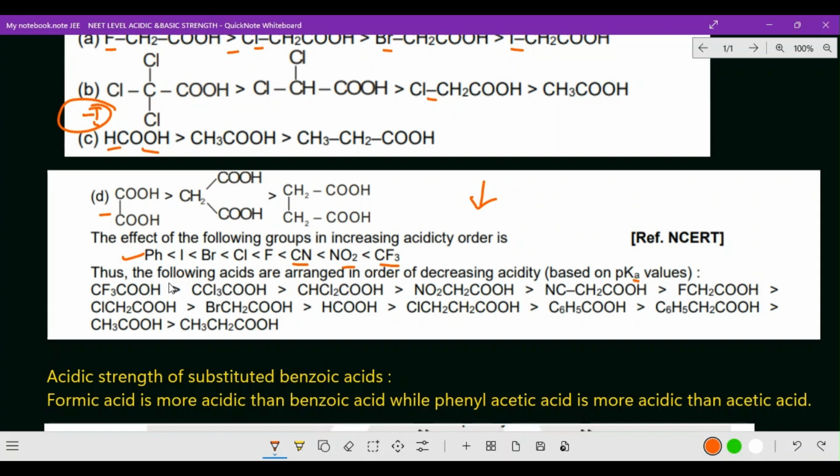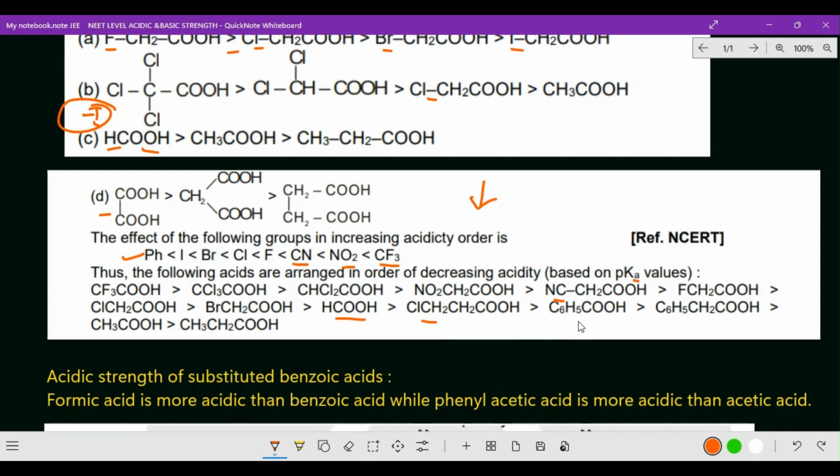So according to that, nitro group and fluorine, chlorine, here it will be stronger, and here 3 chloro and 2 chloro and nitro group CH2COOH, and NC isocyanide, CN cyanide, NC isocyanide, CH2COOH and FCH2COOH. These are all going from higher to lower. So ClCH2COOH, BrCH2COOH, formic acid, and ClCH2COOH.